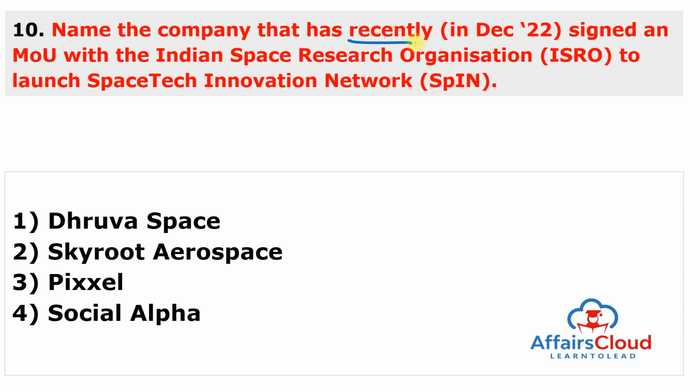Name the company that has recently signed a memorandum of understanding with ISRO to launch the SpaceTech Innovation Network, which is also known as SPIN. And this organization is Social Alpha. The answer of this question is 4.